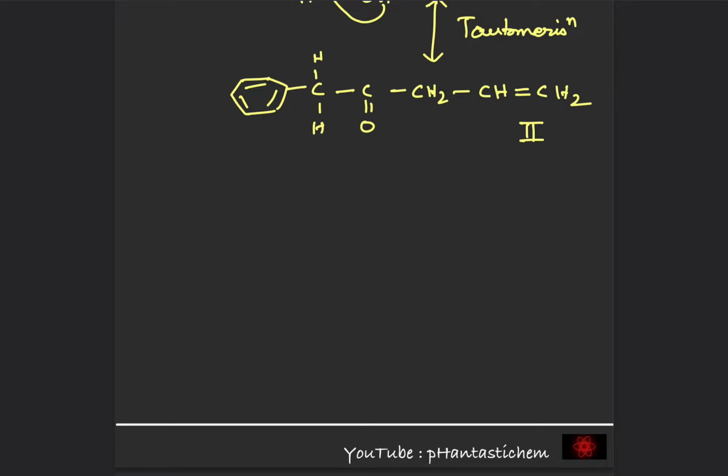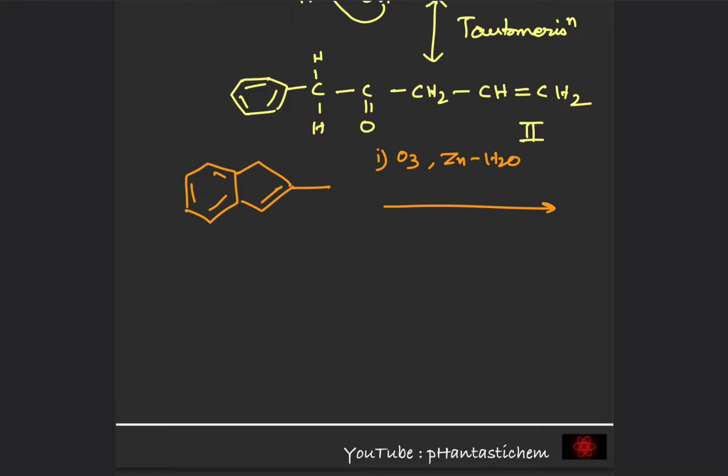Cool. So in S we have a benzene ring. I will draw the structure. We have ozone, zinc dust with water. Second, we have a Grignard reagent, 2 equivalents. And third, we have H plus and heat. Okay, cool. So in S, to find out S, can you see the starting compound has a benzene ring.